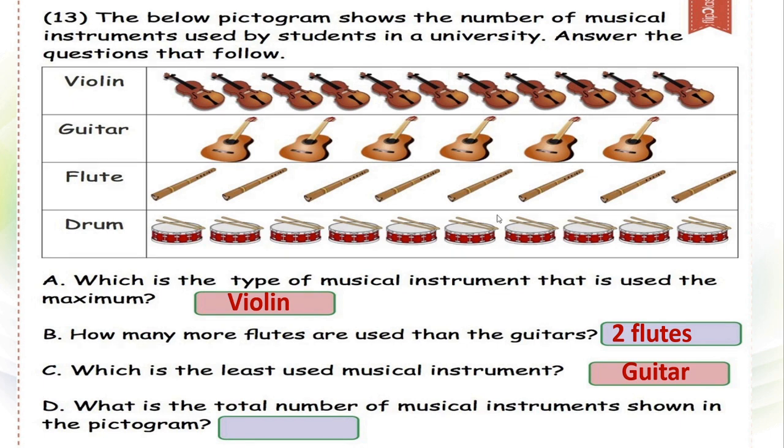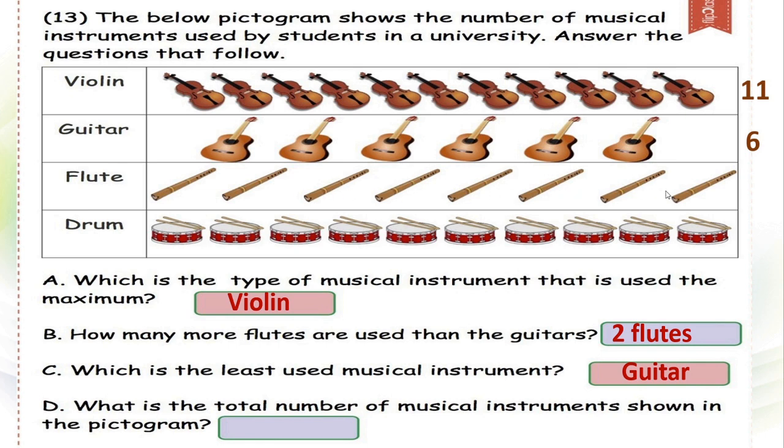Yes, dear children, here we can see 4 different types of musical instruments. Isn't it? First we will count them because we need the total number of musical instruments. So we will go for violin. See how many are there? 2, 4, 6, 8, 9, 10, 11. We will write 11 here. Guitar, they are 6 in number. And what about the flutes?